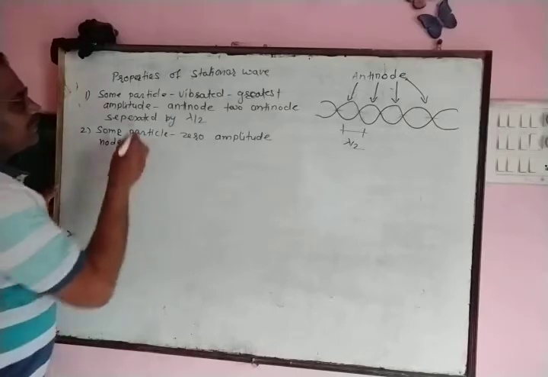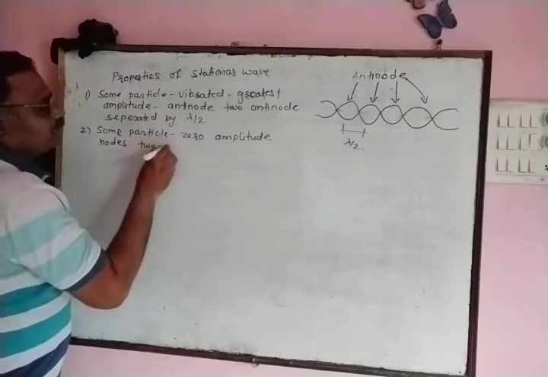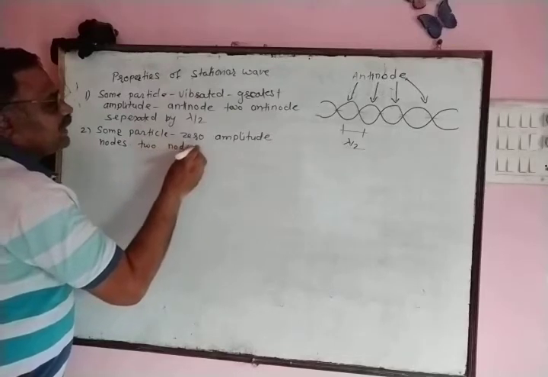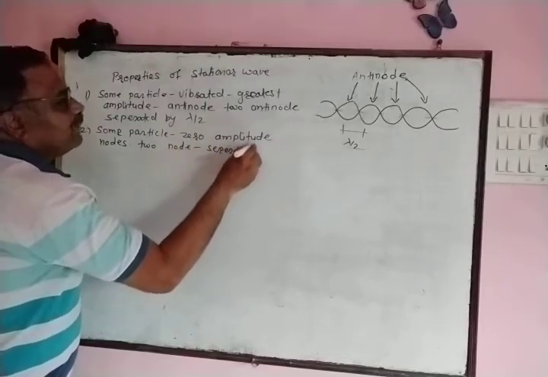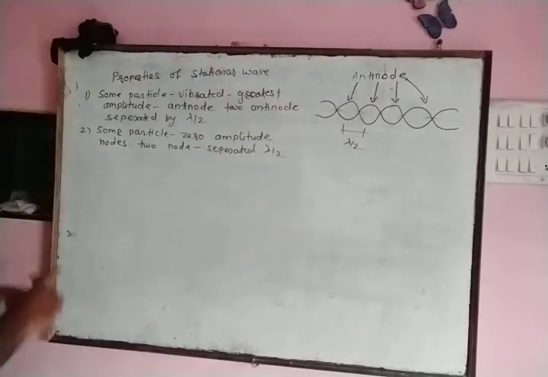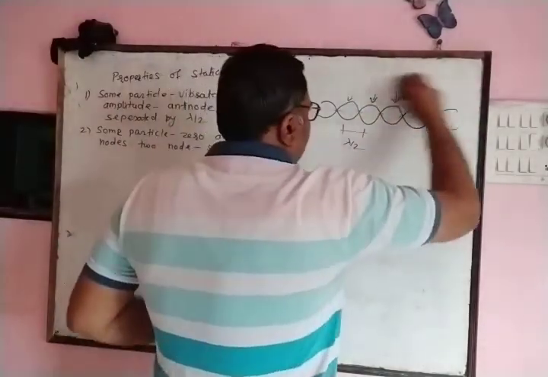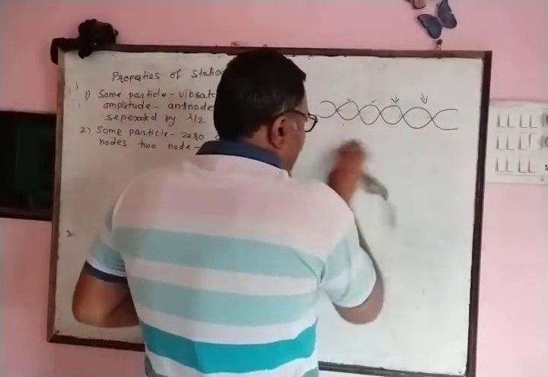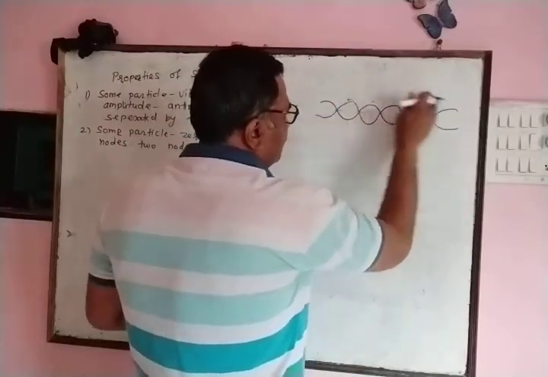and successive nodes are separated by distance lambda by 2. When a stationary wave is generated in a medium, some particles of the medium are permanently at rest position.